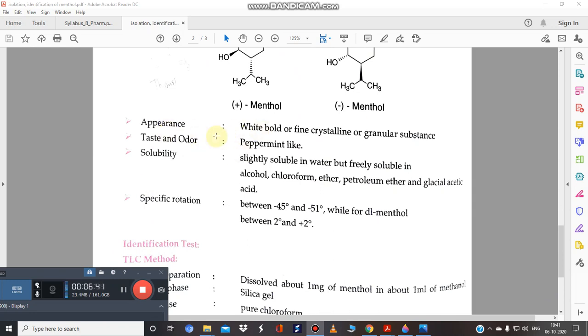If we talk about the appearance of this menthol, it looks like white, bold or fine crystalline, as we obtain the crystals. So it is a crystalline substance. It has a peppermint-like taste. It is slightly soluble in water, but freely soluble in alcohol, chloroform, and ether, meaning its solubility is in organic solvents. It has a specific rotation of minus 45 degrees to minus 51.